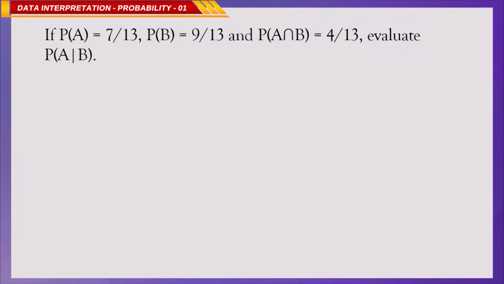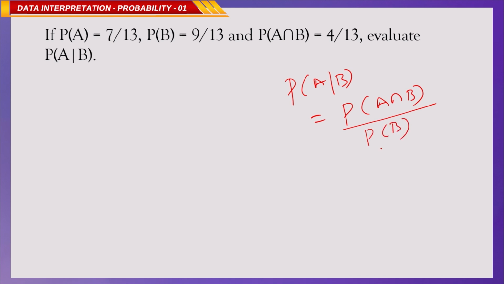P of A is equal to 7 by 13 is given, P of B is given 9 by 13, and P of A intersection B is given 4 by 13. Evaluate P of A by B. So, what is P of A by B? Simply say P of A by B is equal to P of A intersection B by P of B. This is a formula.